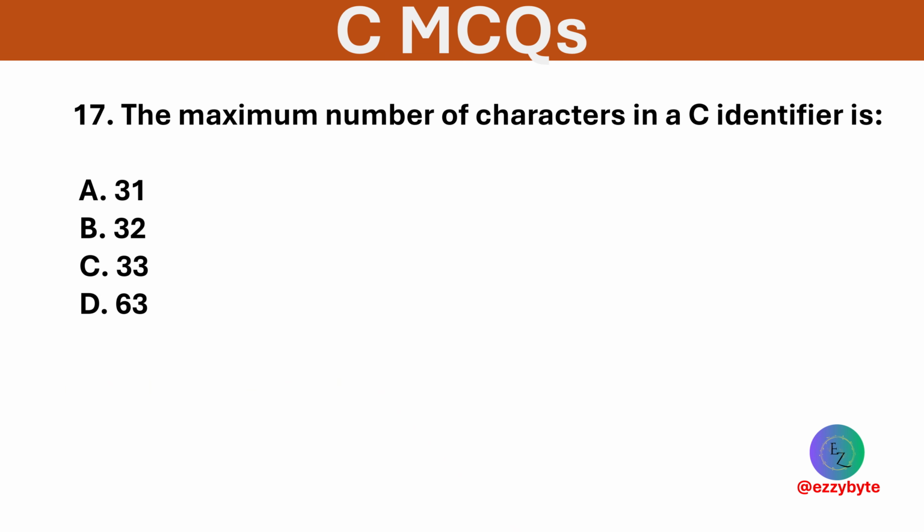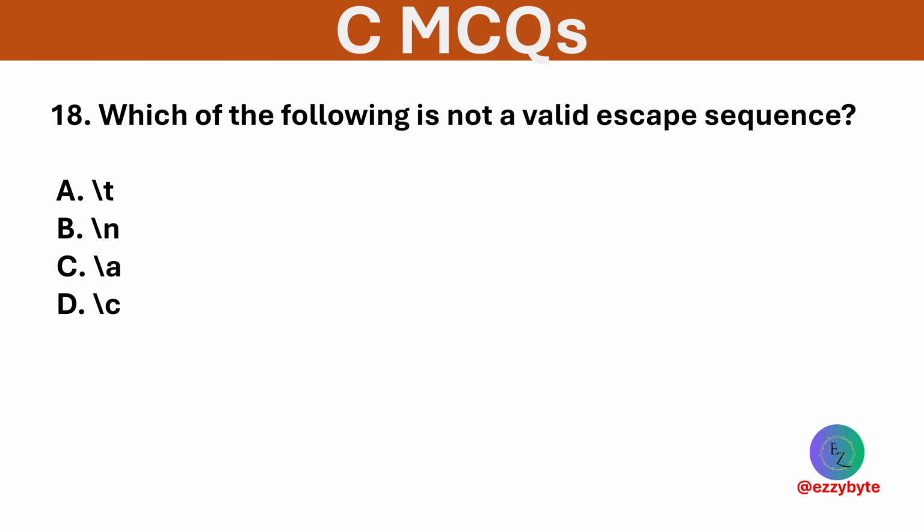The maximum number of characters in a C identifier is? Options are 31, 32, 33, and 63. Option A is correct. According to the C standard, at least 31 characters should be significant. Which of the following is not a valid escape sequence? Options are \t, \n, \a, and \c. Option D is correct. \c is not recognized in C.